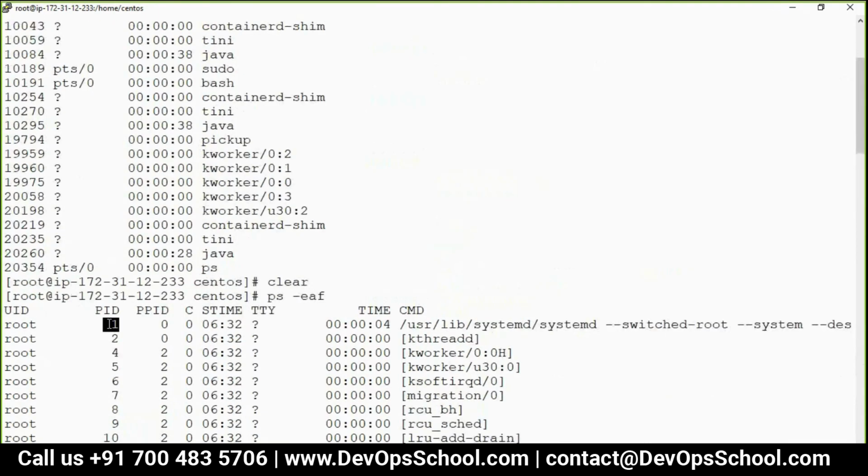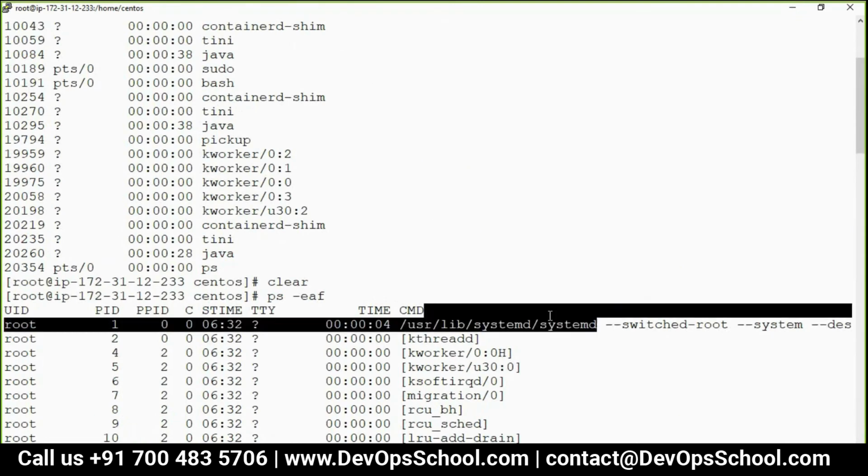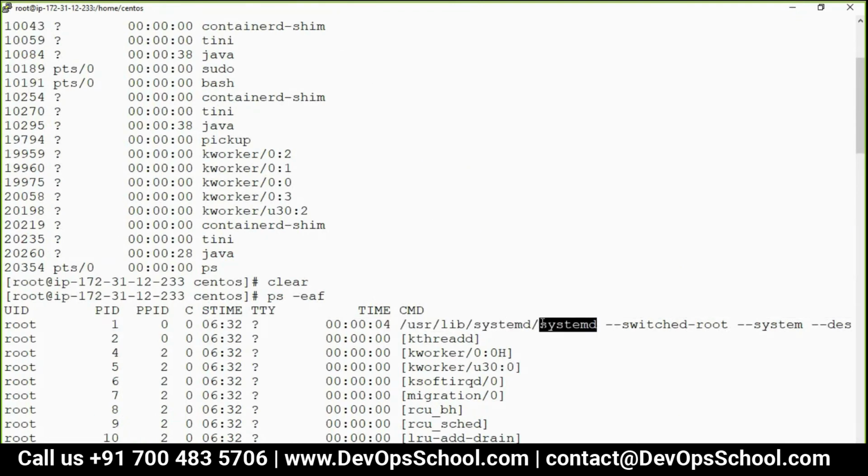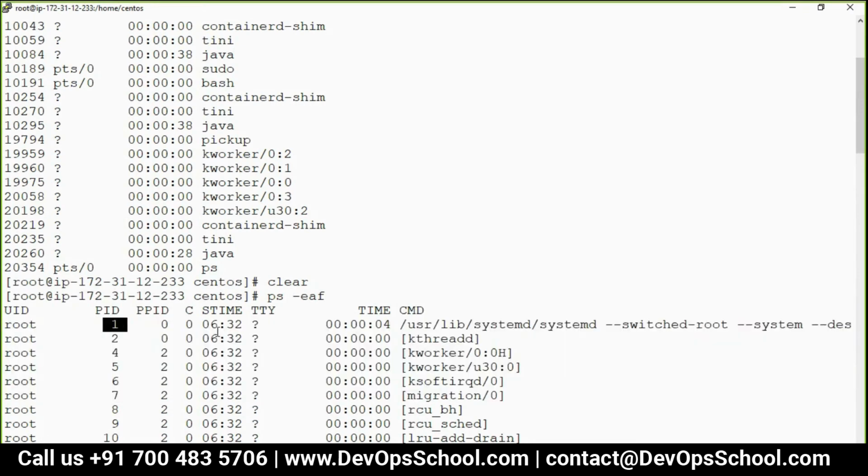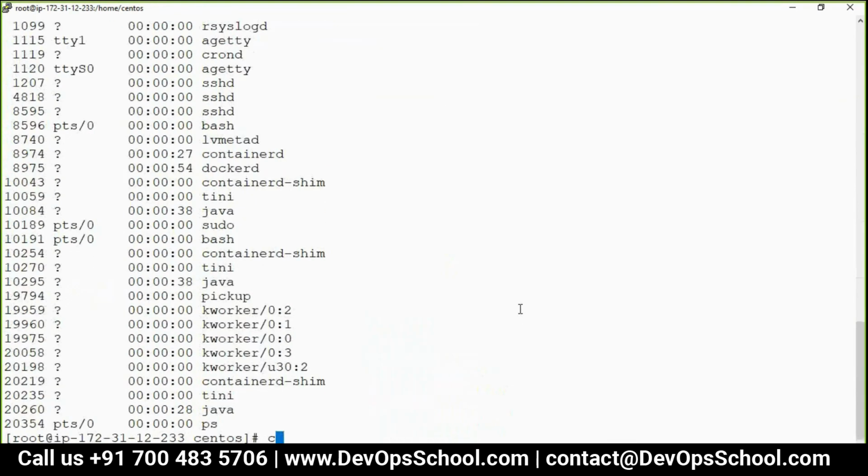This PID1 is very important, which is basically holding the system. See, systemd, the system daemon. If you shut down this machine, this will get killed. If this gets killed, your machine gets shut down. So as long as this is running, your system is running. So this is the stuff.